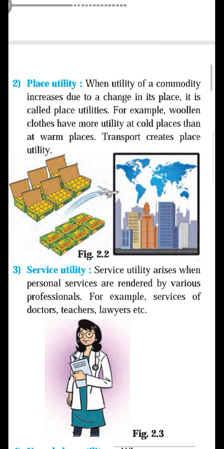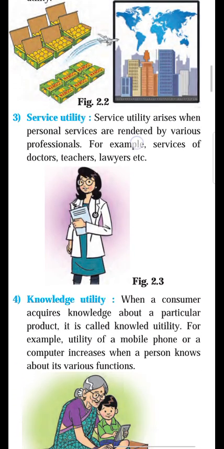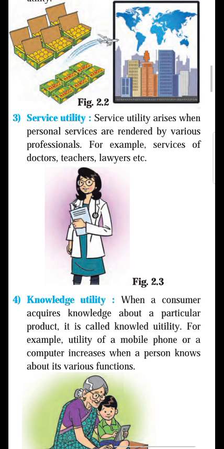Okay, students. Let us move towards the third type of utility, that is service utility. Service utility means when the utility increases due to service rendered by the various professionals. It is called service utility. For example, doctors, teachers, lawyers, engineers, CA, all these are professionals. So when they give service to their customer, service utility arises, service utility increases.